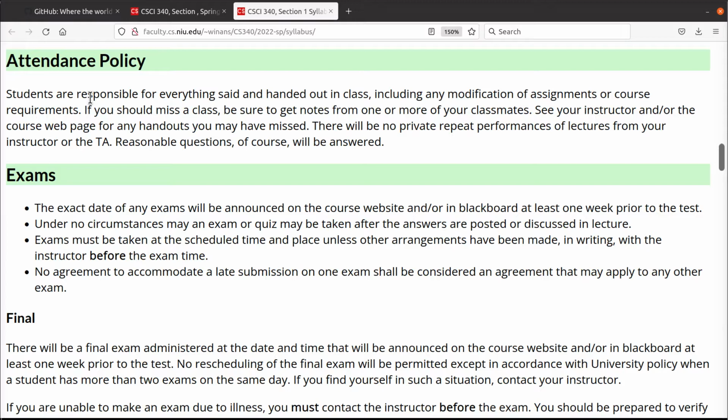There is no attendance record. Show up, don't show up, it's on your own. You are responsible for every single thing that is said in class, in the video lectures, and so on, okay? But you don't have to physically be there if you can otherwise somehow gain that knowledge, shared notes, etc.